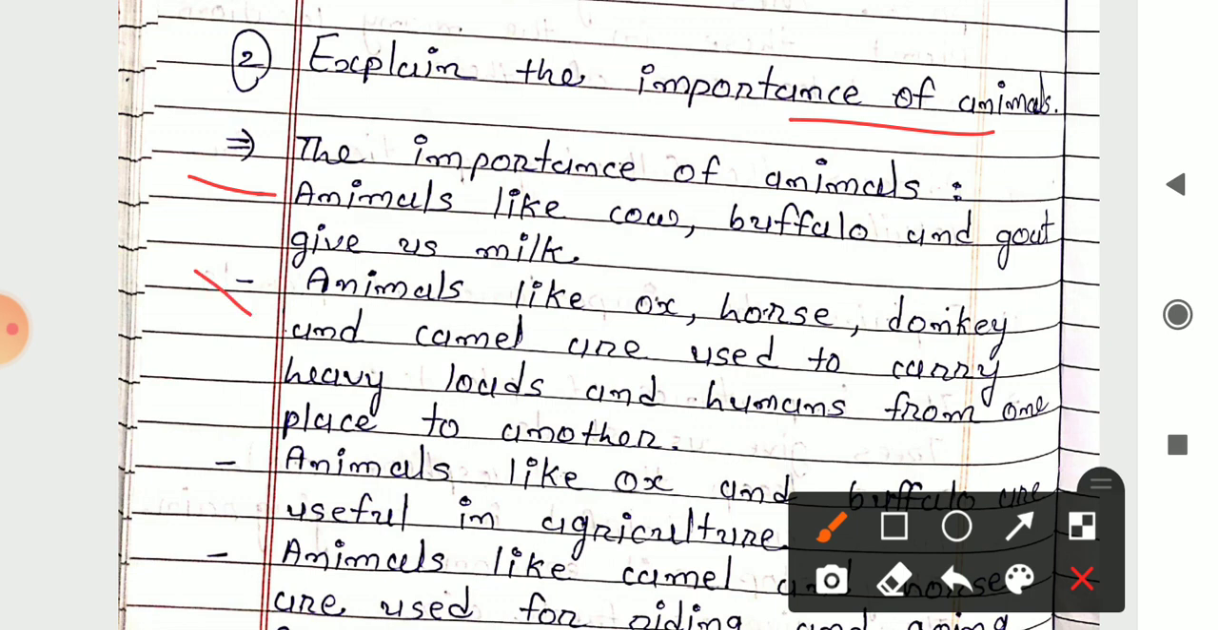Next is animals like ox, horse, donkey and camel are used to carry heavy loads and human from one place to another place. The people are using these animals for the purpose of transportation or to carry the heavy loads. The animals like ox, horse, donkey and camels are used.